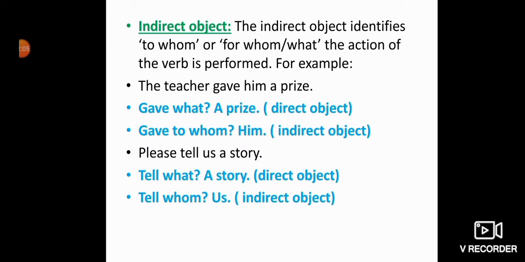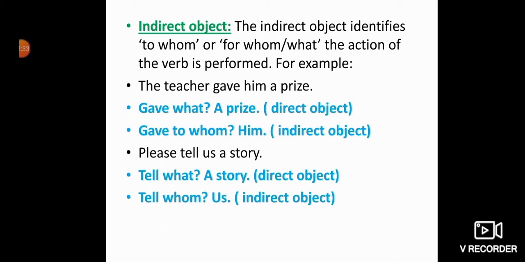Now indirect objects. The indirect object identifies to whom or for whom or what the action of the verb is performed. That means for whom the action has been performed. That is indirect object. What action performed? That is direct object, and for whom the action performed, that is indirect object.